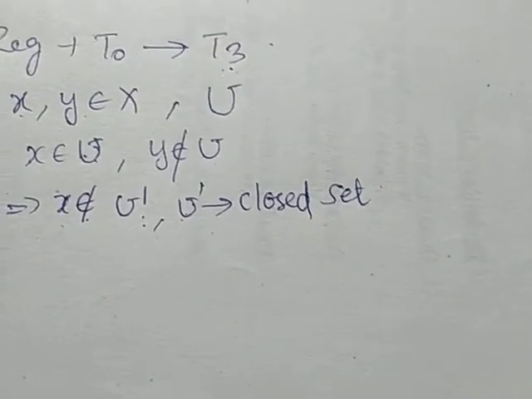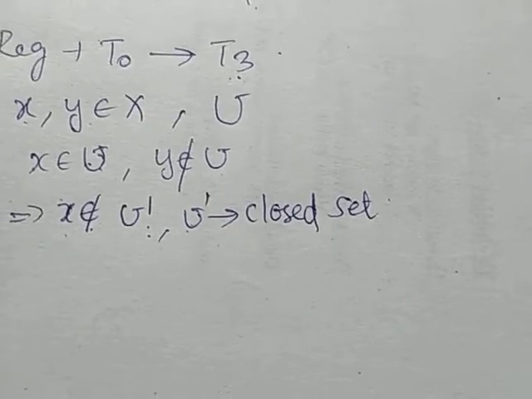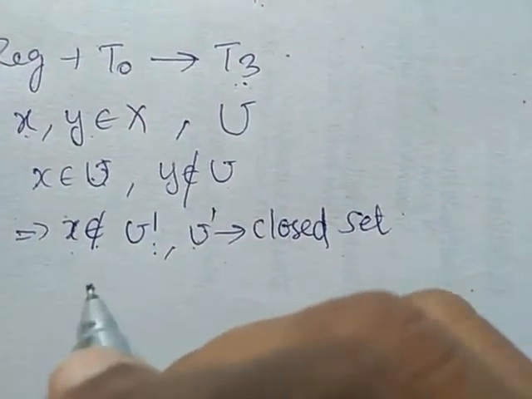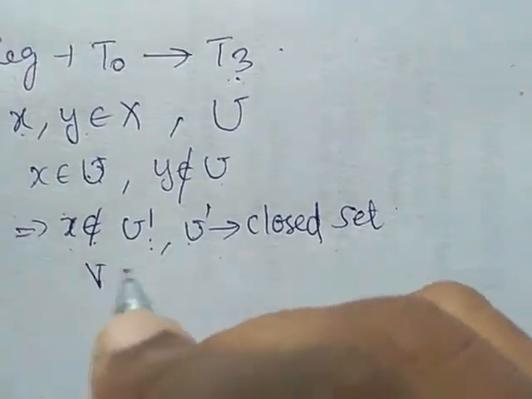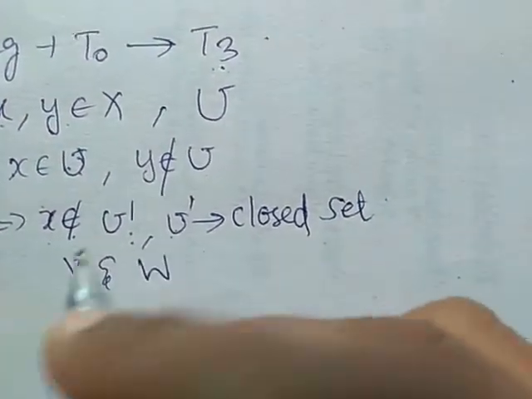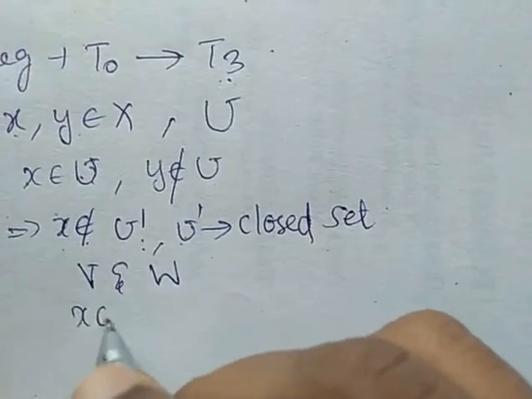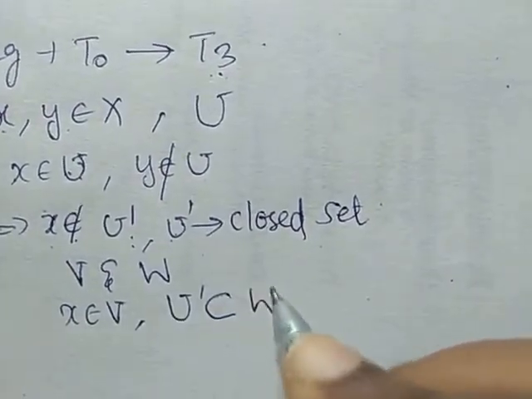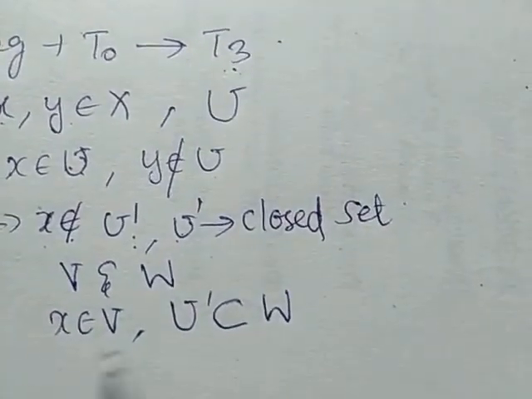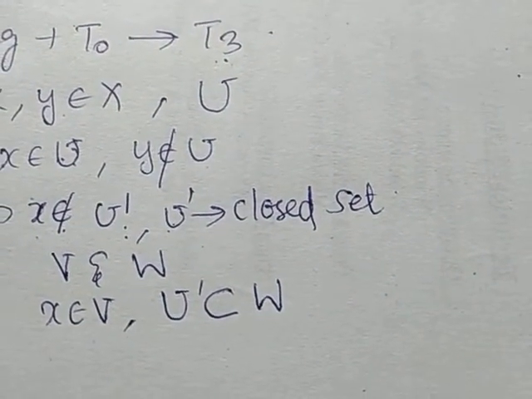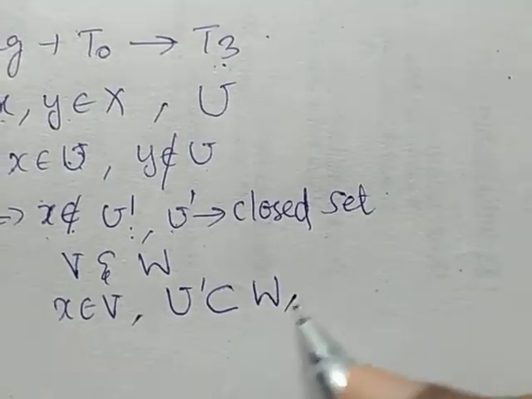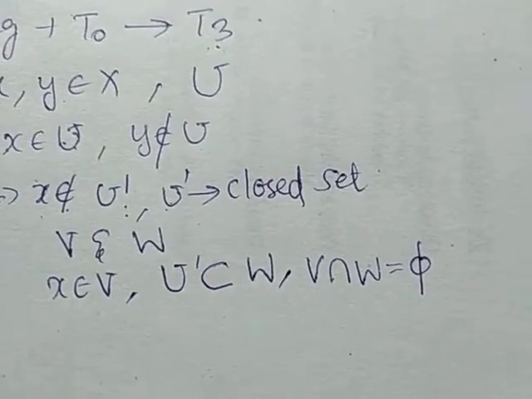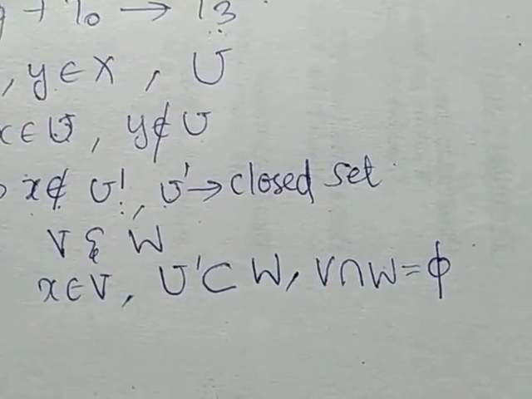So according to the definition of regular space, there should exist distinct open sets, I'll take them as V and W, such that x belongs to V and U dash is a subset of W. Right? This is from the definition of regular space. Also, V intersection W should be the null set. There should not exist any common elements between V and W.